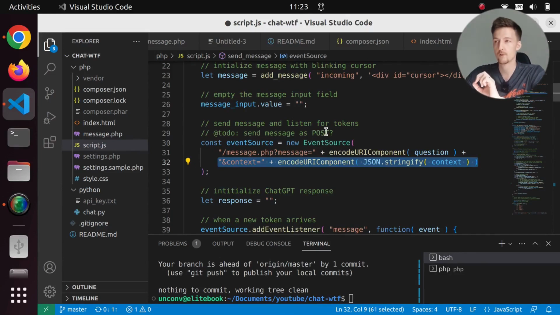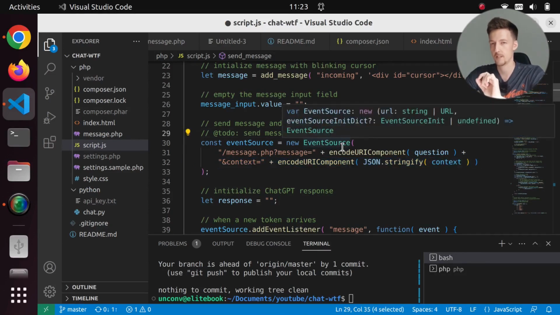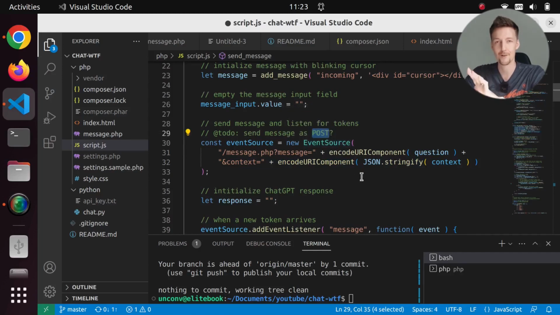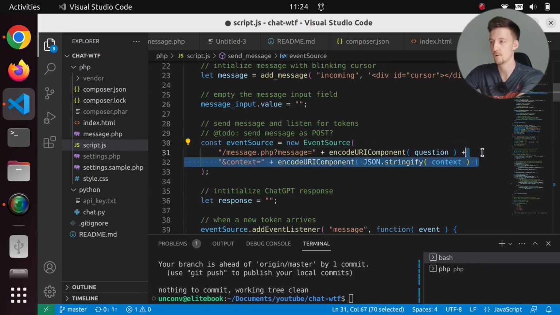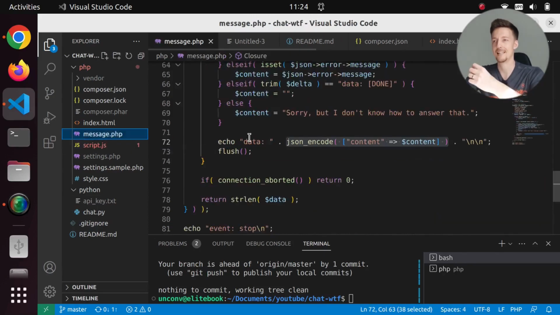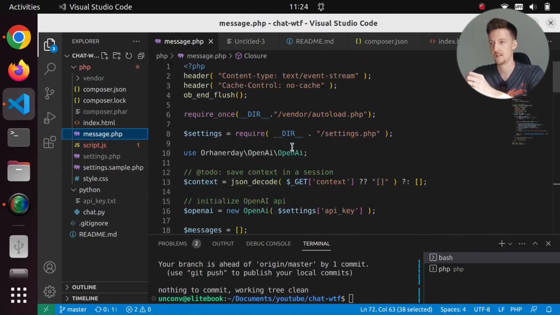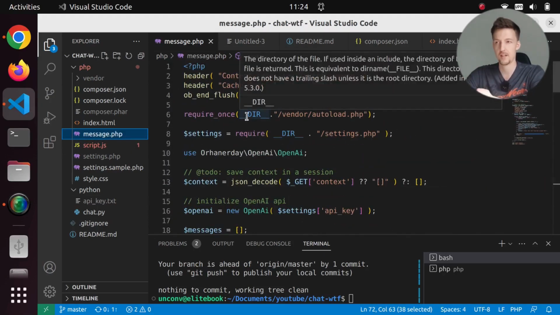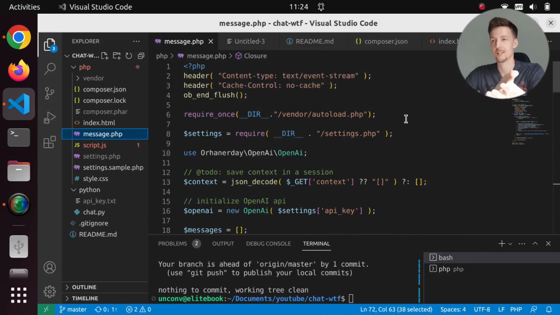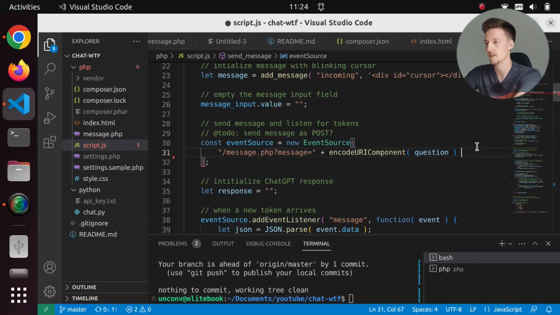So first of all, I would like to change this to the POST method, if that is possible. I actually don't know because I'm not very familiar with the EventSource in JavaScript. But even if we cannot change it to POST, we will remove this context here and we will do it in the message.php side. So here we will start a session and then we will save the chat history to the session. So let's do that first. So I will do exactly this. I will just send the message to the EventSource.